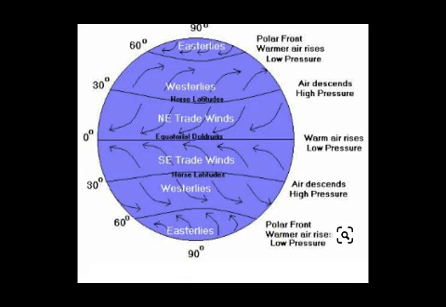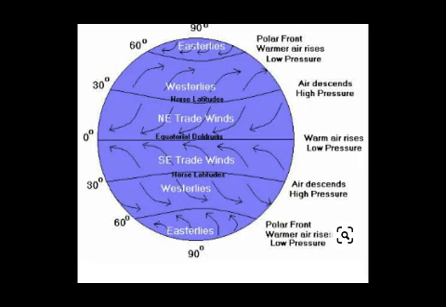Global wind is named according to the direction of wind flow. You can see in the picture there are names given. The names of the winds are polar easterlies, westerlies, northeast trade winds, southeast trade winds, westerlies and easterlies. Now let's see the first one, that is easterlies.